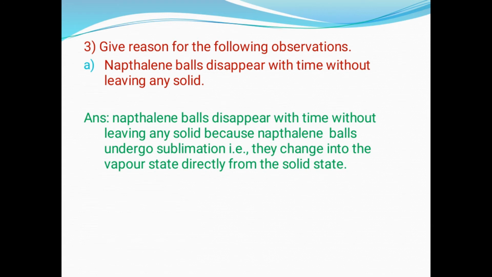Next, give reason for the following observations. First one is naphthalene balls disappear with time without leaving any solid. This happens because in case of naphthalene balls, the sublimation process will take place. We have already learned that sublimation means the conversion of the solid directly into the gaseous state without leaving any liquid. So as a result of the sublimation, naphthalene balls disappear with time without leaving any solid.